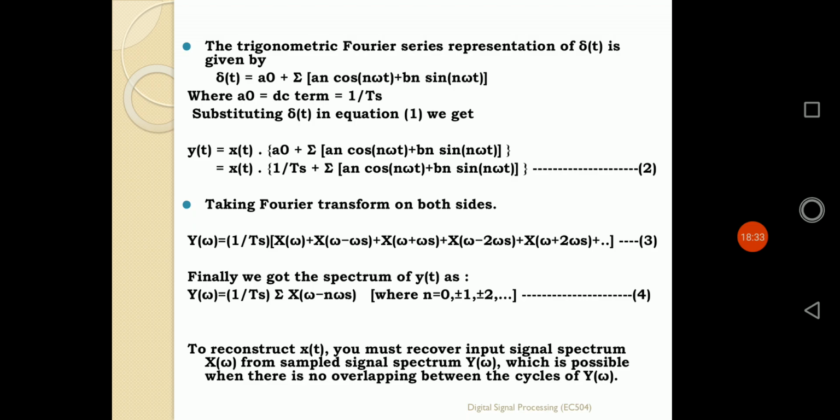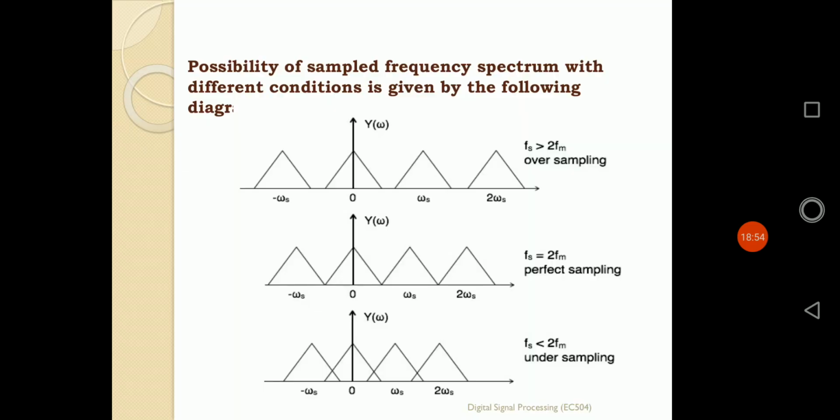But if I want to recover that signal x of t by using that second statement of sampling theorem, we are simply using that formula that X of omega should be extracted from the sampled signal spectrum Y of omega, which is possible when there is no overlapping between the signals or cycles of Y of omega. How can it be defined? It can be defined in a simple way according to the three waveforms.